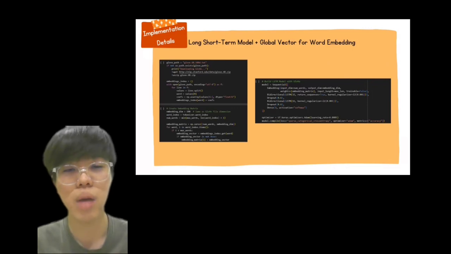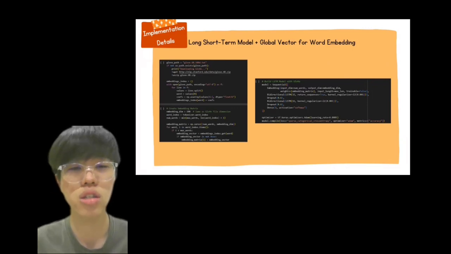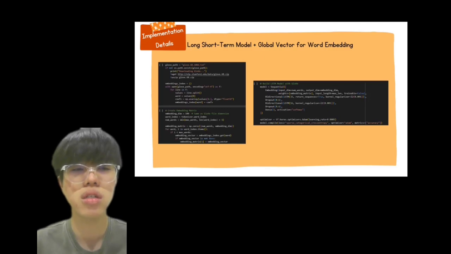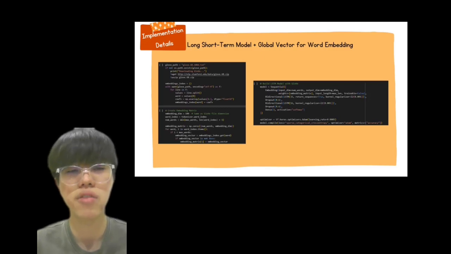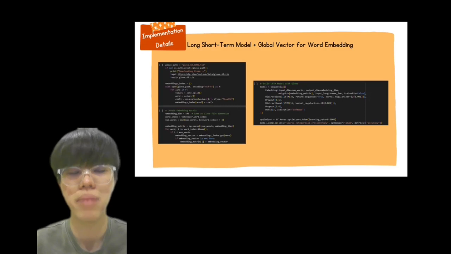So their generalization ability is similar. I'm Lo Kuan Yew, and I will be presenting another model, which is long short-term memory, LSTM, and Global Vectors for word embedding, which is GloVe. Due to the fact that MNB and CNB models have shown drastic overfitting issues, I am using another set of models, which is LSTM and GloVe, to test our dataset again.